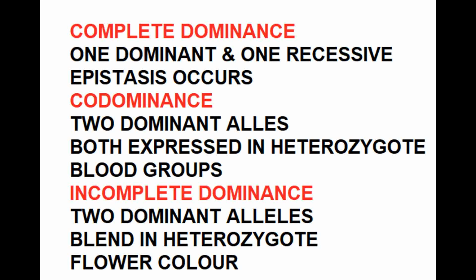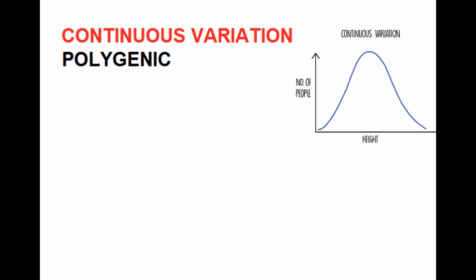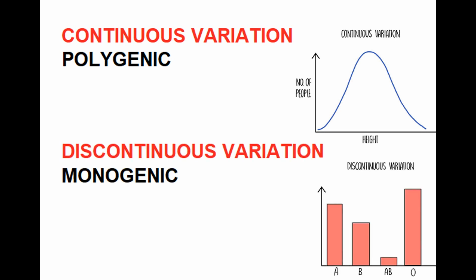In incomplete dominance, at least two dominant alleles exist for the gene. Both dominant alleles will be expressed as a blend in the heterozygote. An example of this is a red flower crossed with a white flower to give a pink flower. Continuous variation is when many phenotypes are possible due to polygenics. In discontinuous variation, only a few possible phenotypes exist due to the trait being monogenic.